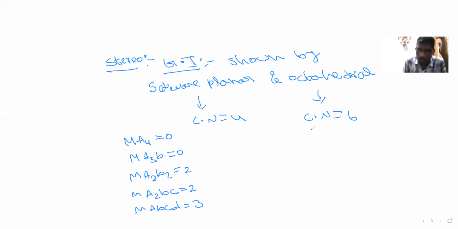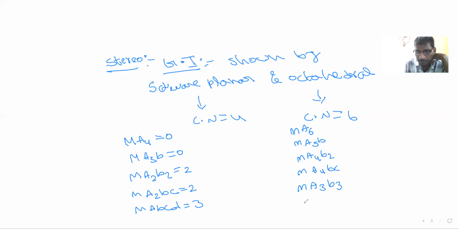Similarly, in coordination number 6, the possibilities are MA6, MA5B, MA4B2, MA4BC, MA3B3, MA3B2C, MA3BCD possible. Also MA2B2C2 possible.